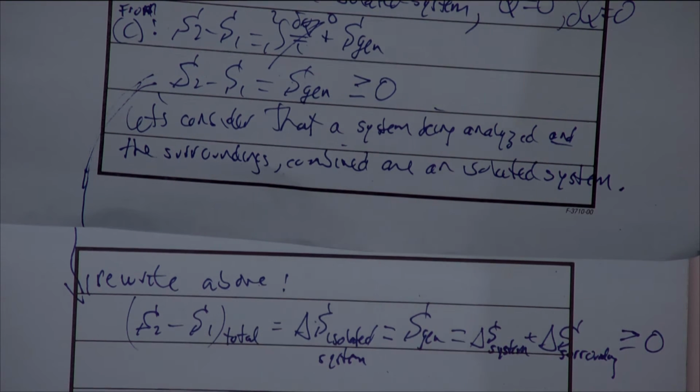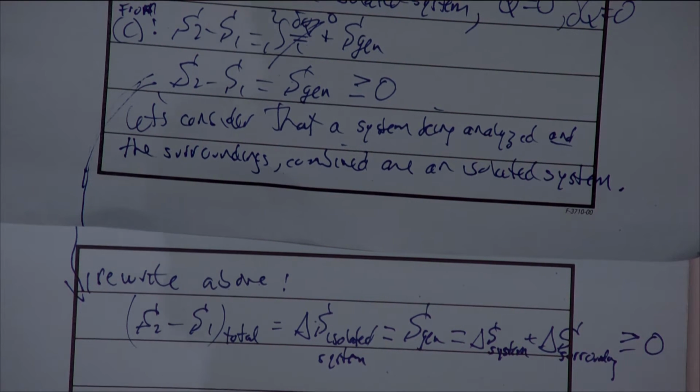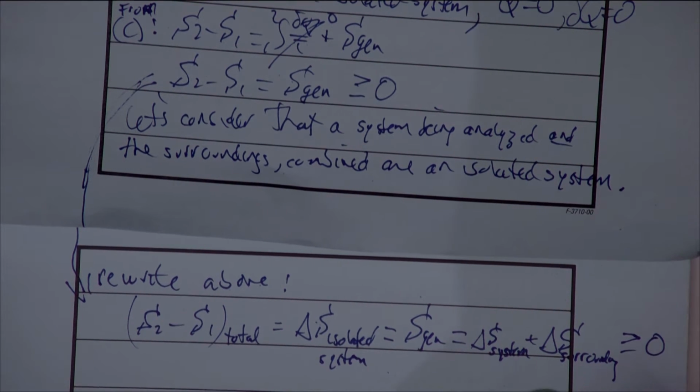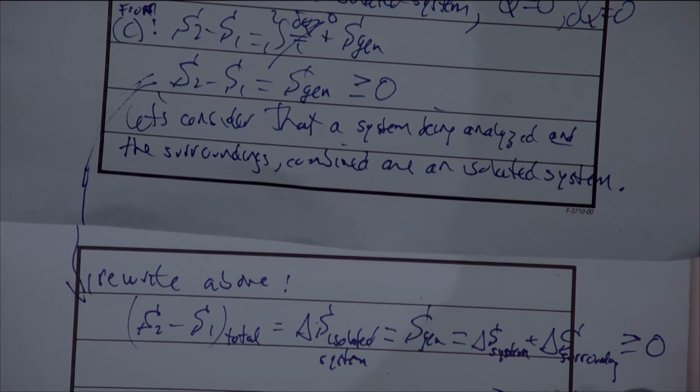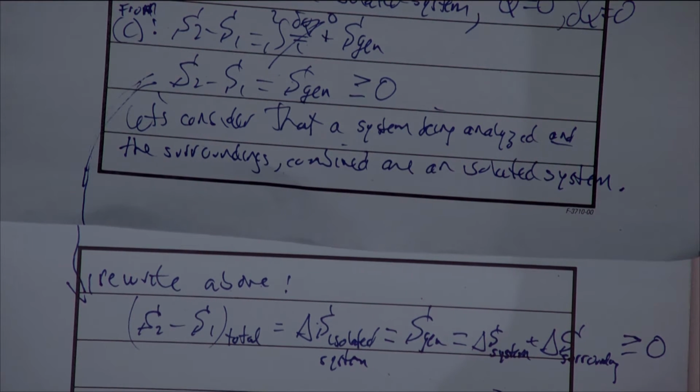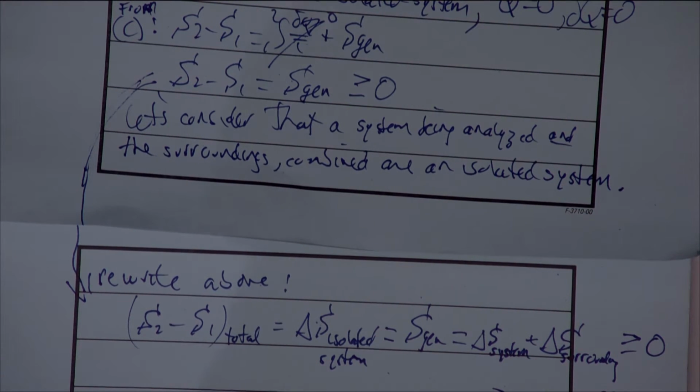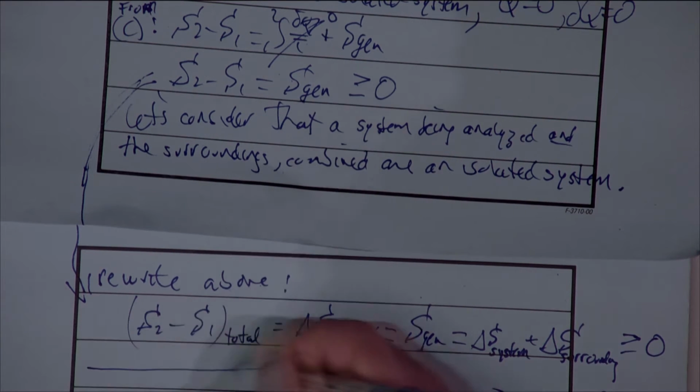Now what we're saying is that this entropy generation for this isolated type of system has to be greater than or equal to 0. And again, we can look at it this way, that the greater than implies the irreversible, the equal to implies the reversible system. So this is really the increase in entropy principle.